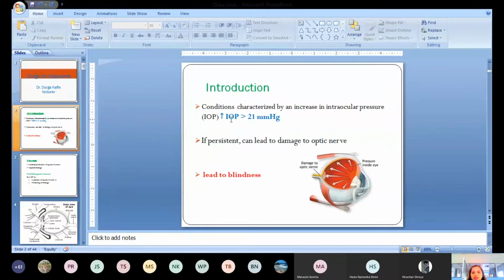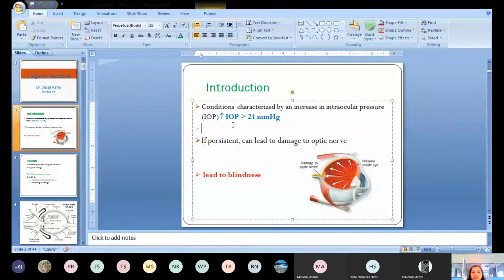This intraocular pressure is generally created by the aqueous humor. Aqueous humor is a watery fluid present in our eyes, secreted by the ciliary epithelium. The aqueous humor is responsible for the intraocular pressure or intraocular tension. When the normal range is exceeded, that is a condition known as glaucoma. When the intraocular pressure is more than 21 mm of Hg, we can say it is a condition of glaucoma.